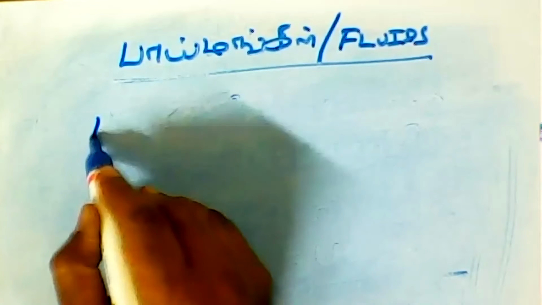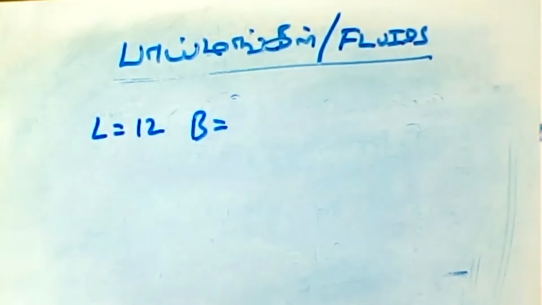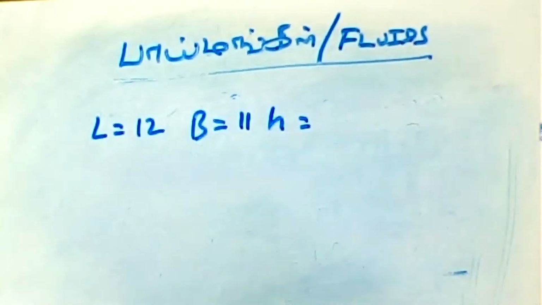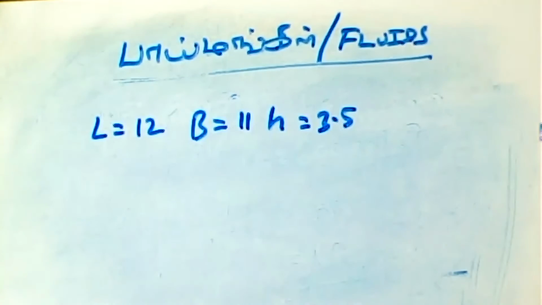So what are all the things they have given? Length, breadth, and height. All the things they have given. Length L is equal to 12. Breadth B is equal to 11. H is equal to 3. Length, breadth, height, everything they have given.